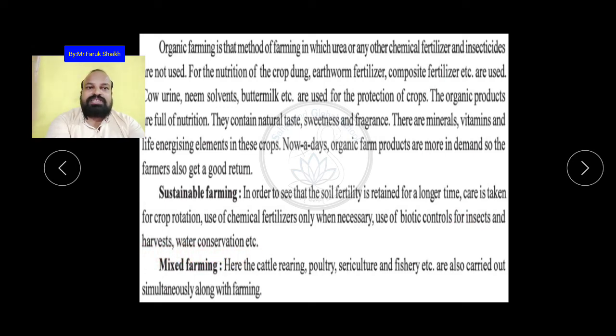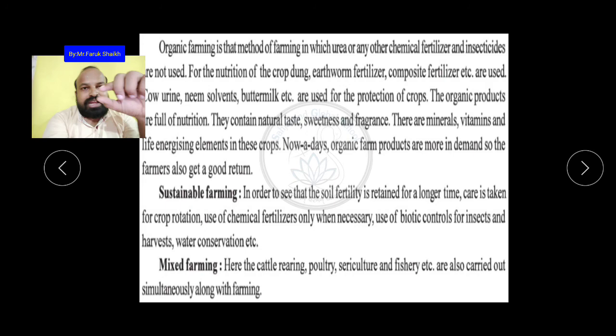Okay, so this is sustainable. In this, fertility is retained for a longer time. In order to see that the soil fertility is retained for a long time, यानी कि जो सोइल की फर्टिलिटी है, जो फर्टिलिटी कैपेसिटी है वो लॉन्ग टाइम तक उसमें रहे, and that is the reason care is taken for crop rotation.